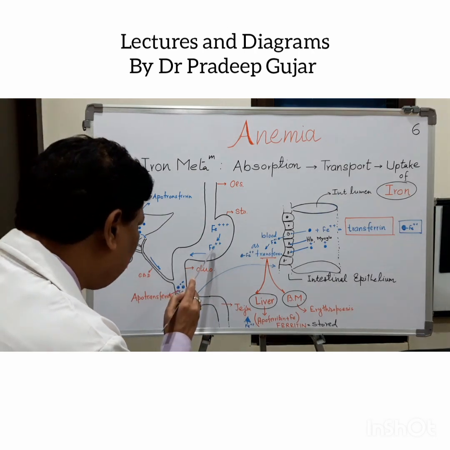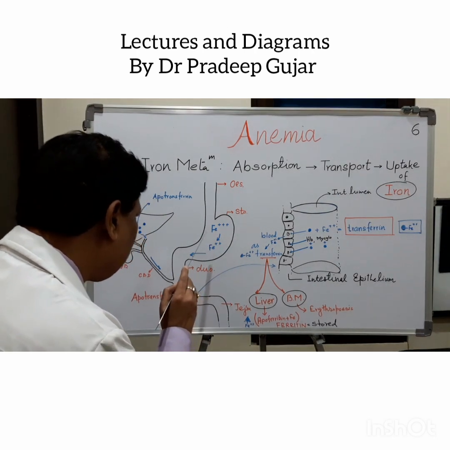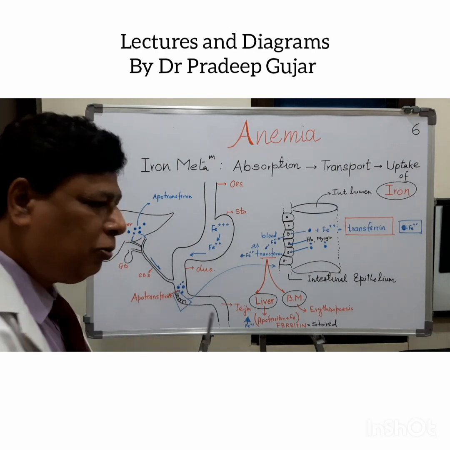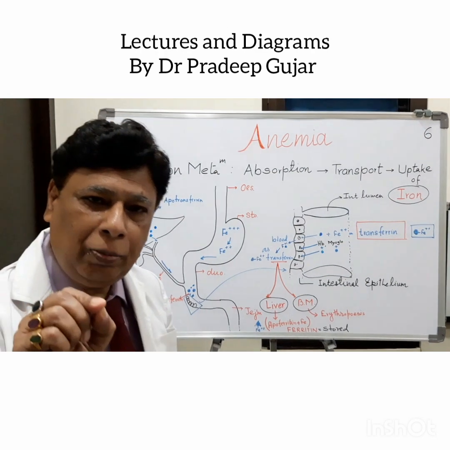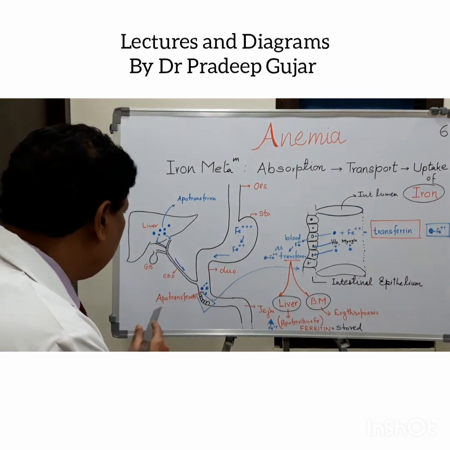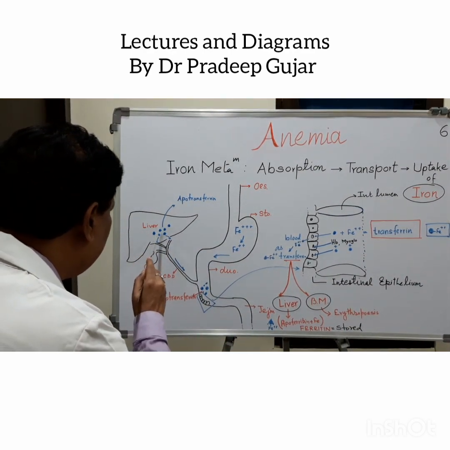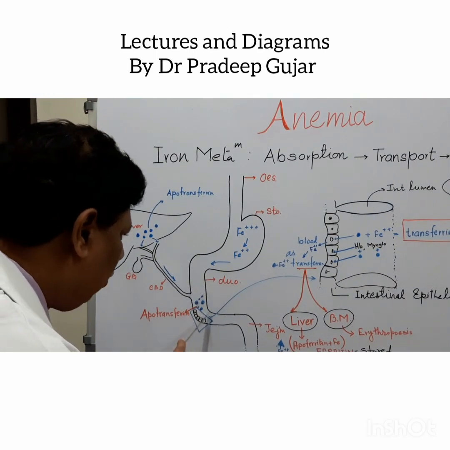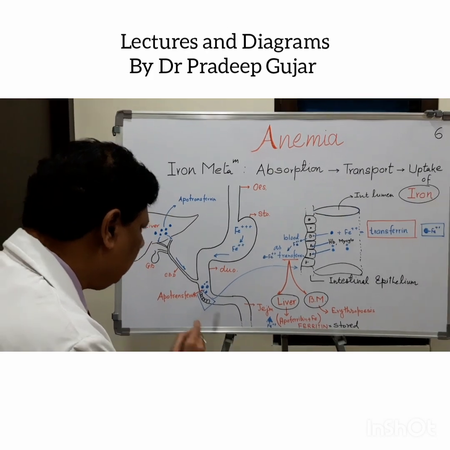This ferrous form, this iron, combines with the apotransferrin. Apotransferrin is nothing but the beta globulin molecule, protein molecule. Where from does it come? It is poured from the liver through common bile duct into the duodenum and all through the intestine.